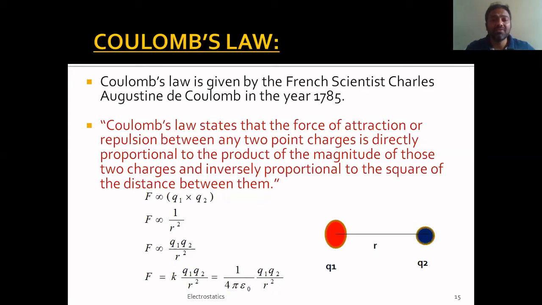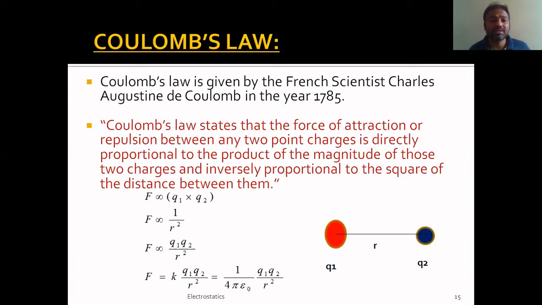Please check it. Anyway, what is Coulomb's law? Coulomb's law was given by the French scientist Charles Augustin de Coulomb in the year 1785. So what does this Coulomb's law explain? It explains the force of attraction or repulsion that exists between any two charges. He has given this law by verifying it experimentally, so you need to understand that.